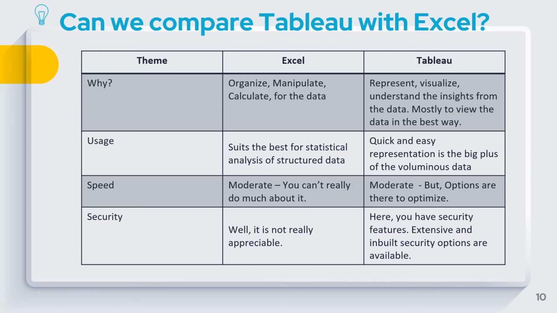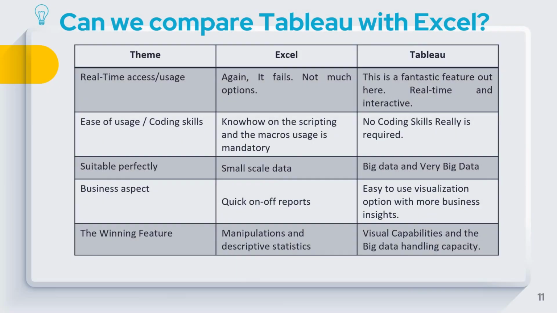Usage. Excel is best suited for statistical analysis of structured data. Remember, statistical analysis of structured data. Tableau is really quick, and it's very useful for easy representation of the big data or voluminous data. The speed is moderate with Excel, and we can't do really much about it. Tableau is moderate with respect to speed, but options are there to optimize it. We'll talk about it a little later. Security, well, in Excel, it's not really appreciable. But when you come to Tableau, it has really good features related to security. Extensive and inbuilt security options are available, and it's really appreciable.